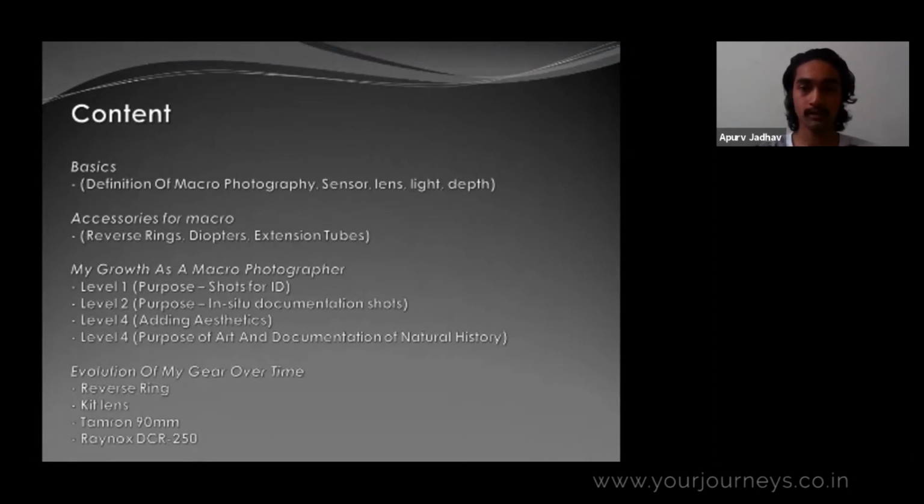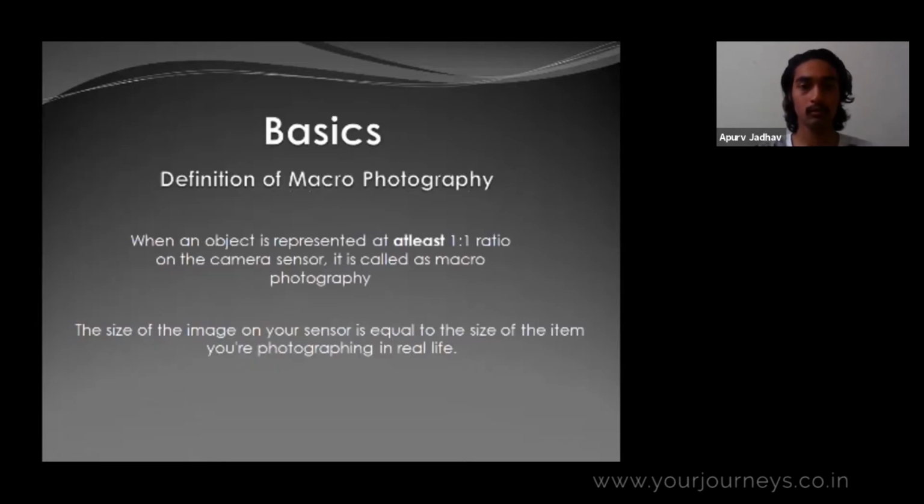So the macro photography definition says that when an object is represented at least at a 1:1 ratio on the camera sensor, it is called macro photography. In simple language, the size of the image on your sensor is equal to the size of the item you're photographing in real life. This applies to full frame cameras, where the image projected on the sensor is exactly the same size as the object in existence. So that's the definition of macro photography.